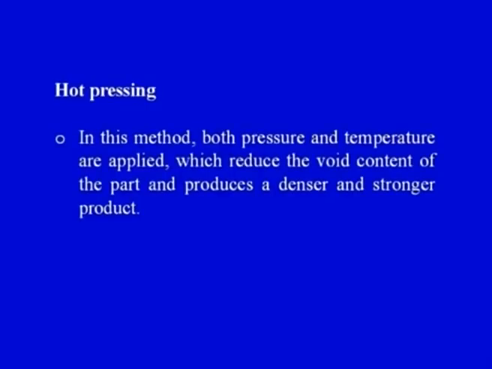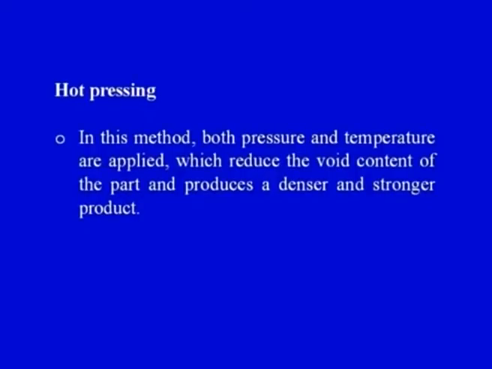The next is hot pressing. In this method, both pressure and temperature are applied. We have seen that in dry pressing as well as in wet pressing, pressure is applied, and the name of the process is also pressing, which means the pressure has to be applied. So in hot pressing also the pressure has to be applied, but an additional process variable or operating condition comes into the picture, that is the temperature.